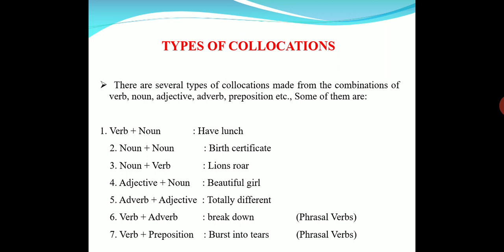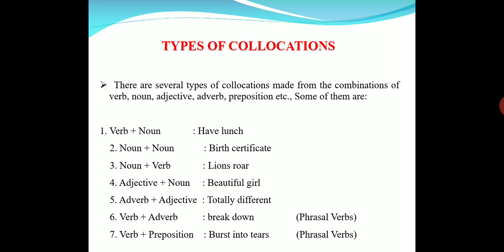And adjective plus noun: beautiful girl. Here also we can't say handsome girl. Only beautiful collocates with girl. And adverb plus adjective: totally different. Different is the adjective and totally is the adverb. And verb plus adverb: break down. Break is the verb and down is the adverb. Verb plus preposition: burst into. Burst is the verb and into is the preposition.